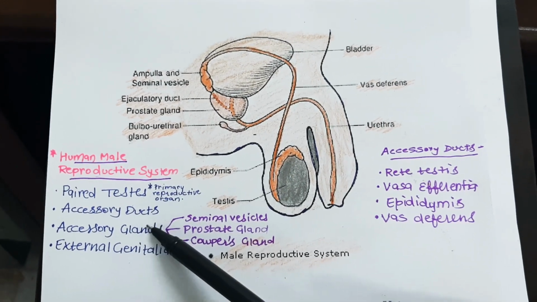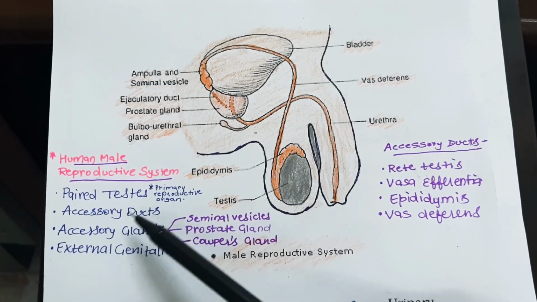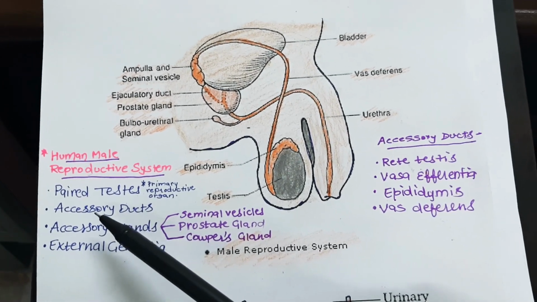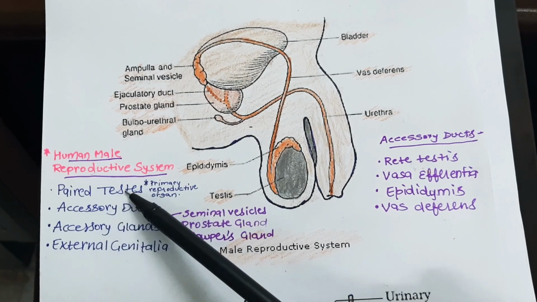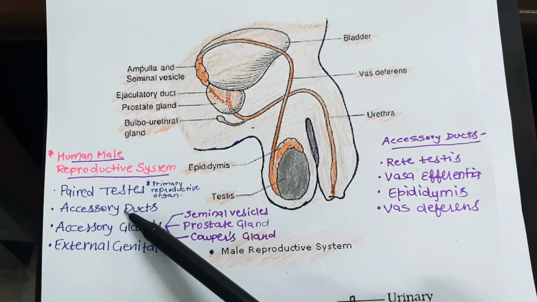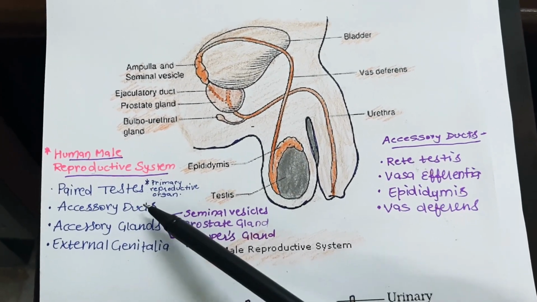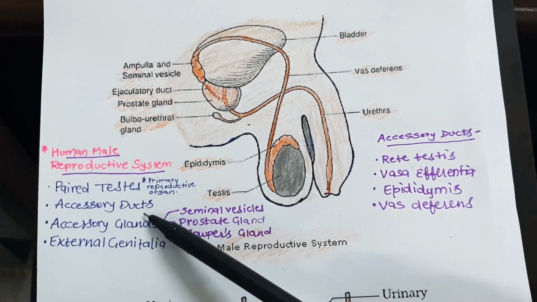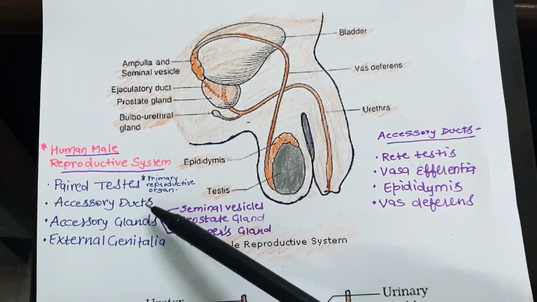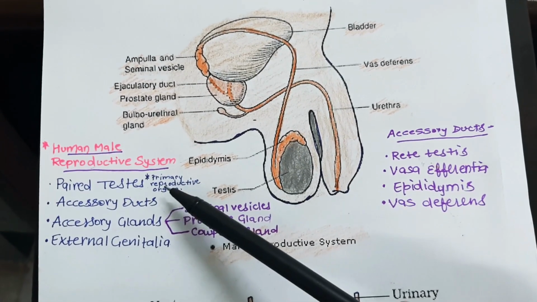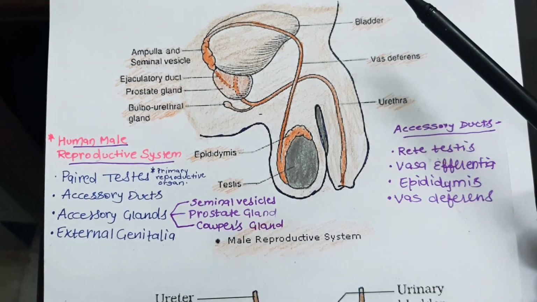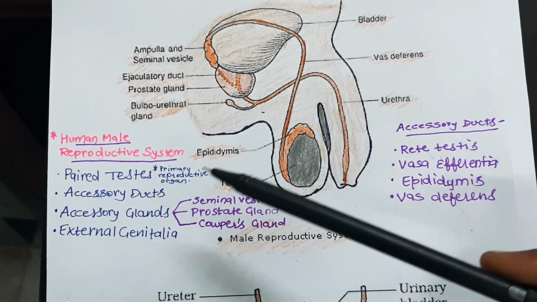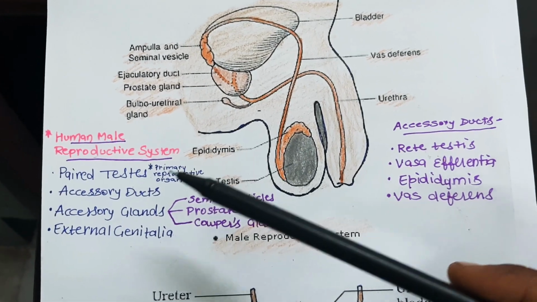Whereas accessory ducts and accessory glands are not involved directly in the reproduction, but somehow they are required: ducts for transportation of sperms and glands for providing some accessory secretions which are essential for the proper working of the reproductive system or for more mobility or proper working of the sperms.